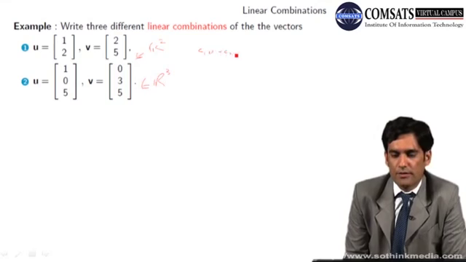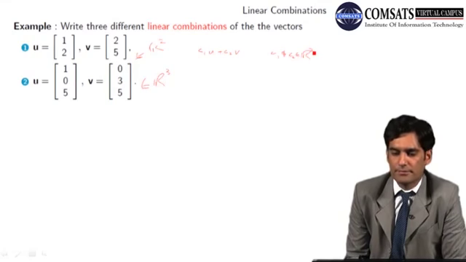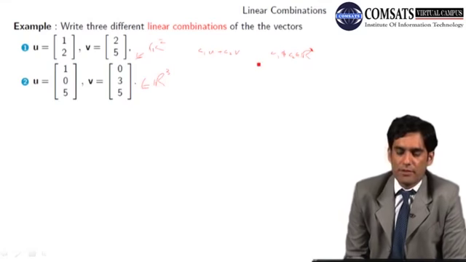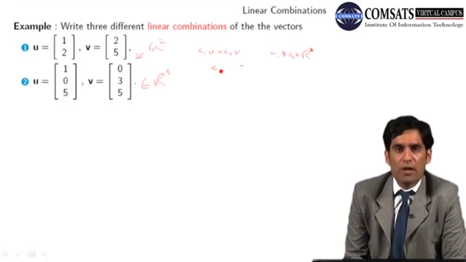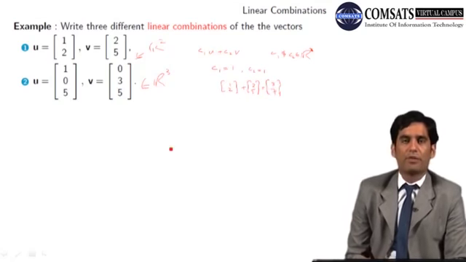C1u plus C2v, where C1 and C2 belong to the set of real numbers R. C1 and C2 could be anything. So let's write any three linear combinations. Let's say I take C1 equals 1 and C2 equals 1. So I am having a linear combination 1, 2 plus 2, 5, and the answer is 3, 7. So this is one linear combination.